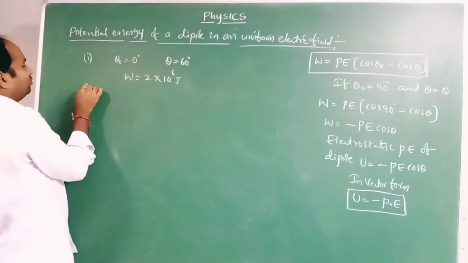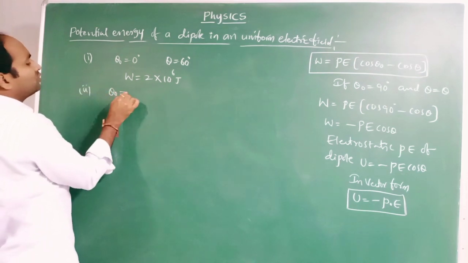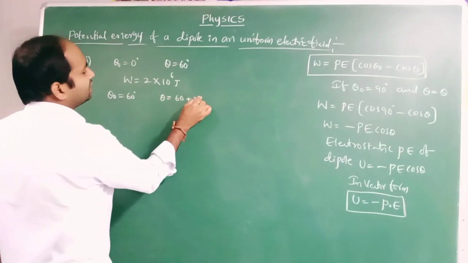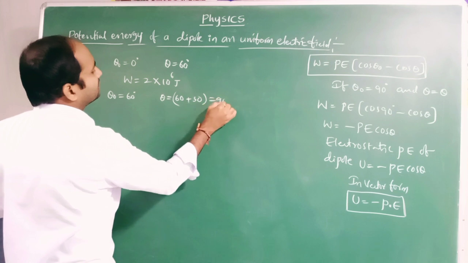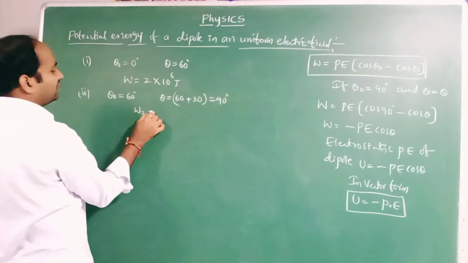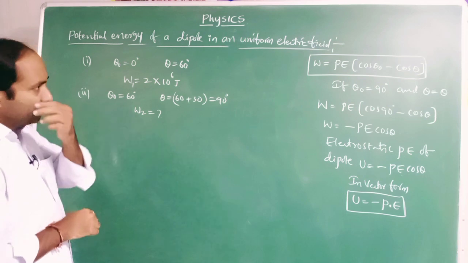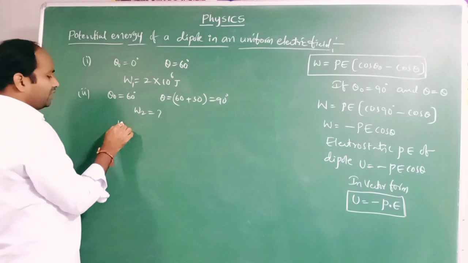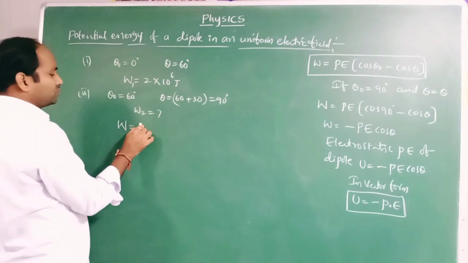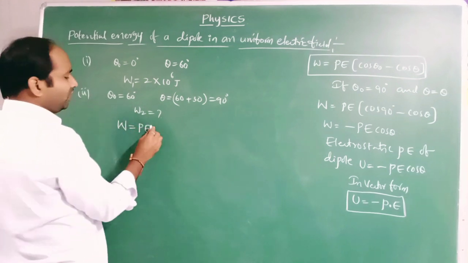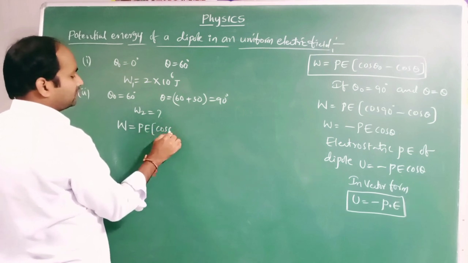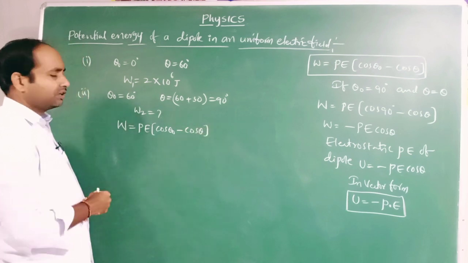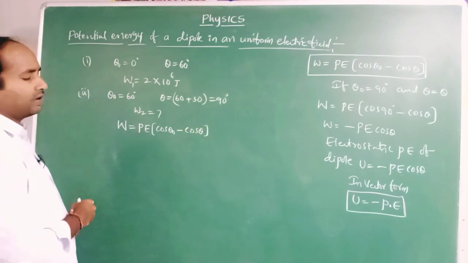So in case 2, theta naught is 60 degrees and theta is 90 degrees. Now we are asked for the work done in the second case. The general formula for work done is W is equal to PE times cos theta naught minus cos theta.